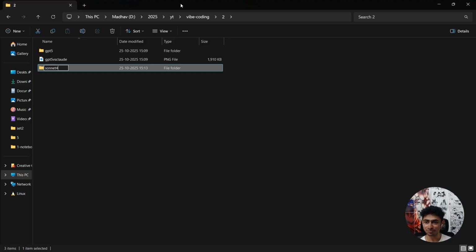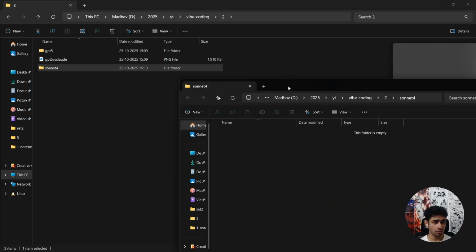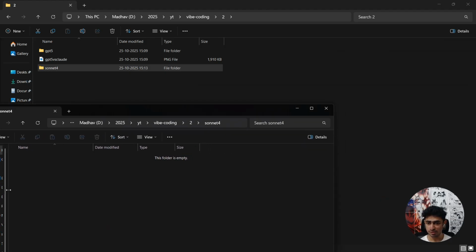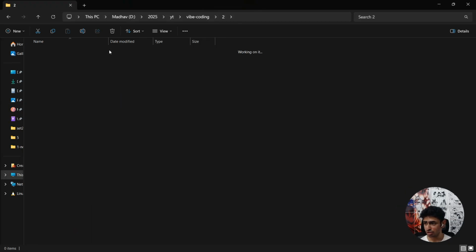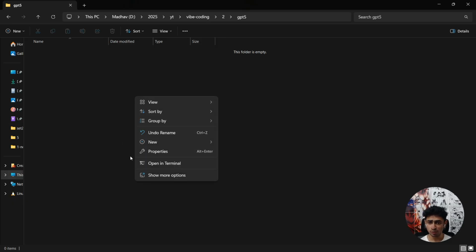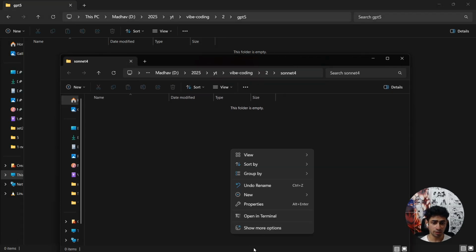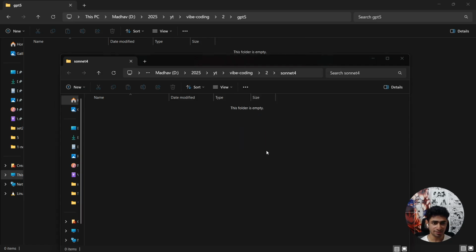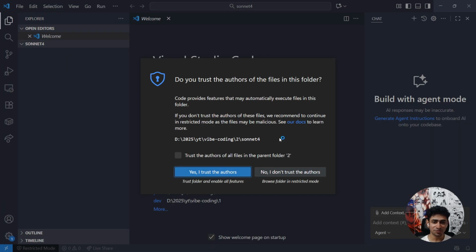Sonnet 4. Okay, so what I'm going to do is open both of these together, GPT-5 and Sonnet 4. I'm going to open VS Code in both of them. Let's see. Okay, so we're going to vibe code together.